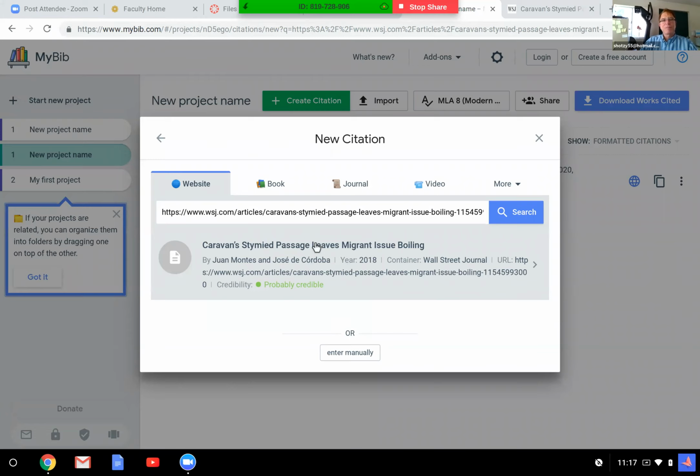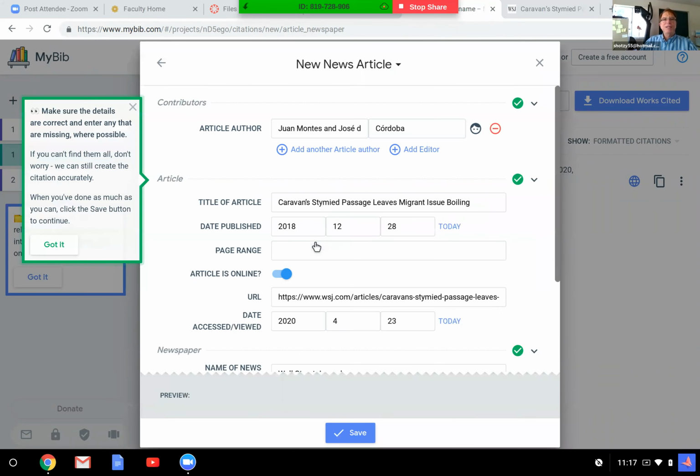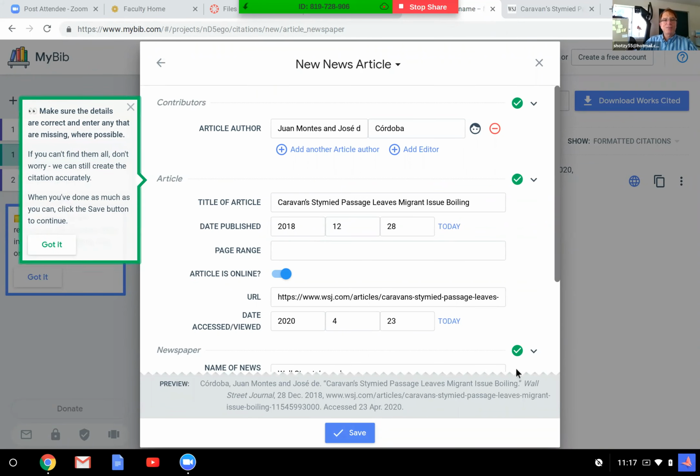So I'm going to click on this one, and there it takes my information and puts it in this format. And let's see, it has the person's name, it has the article title, it has the date it was published, pretty good. It has today's date, so that's the access date.